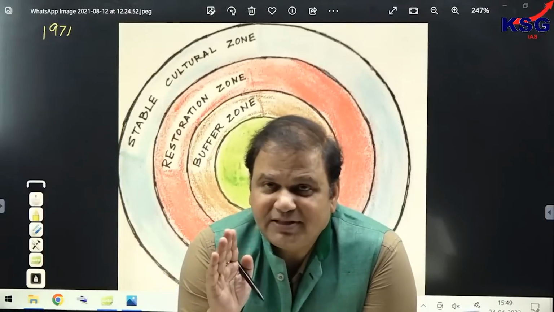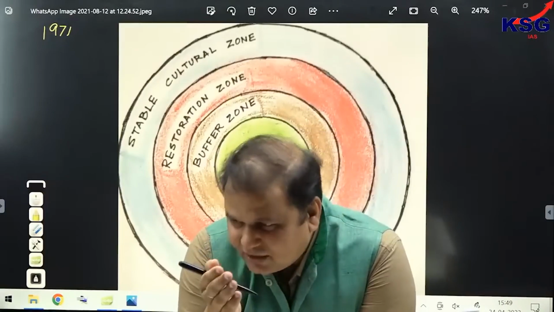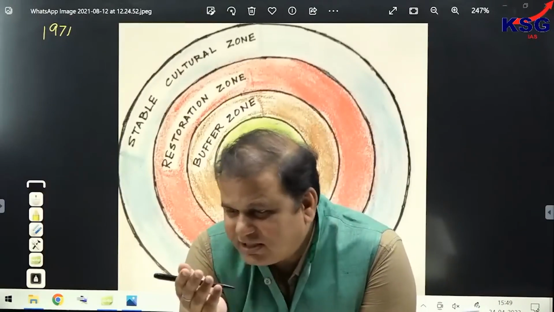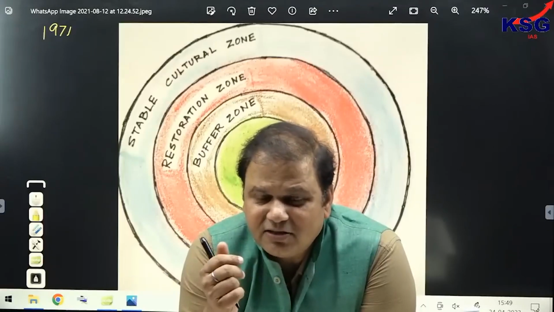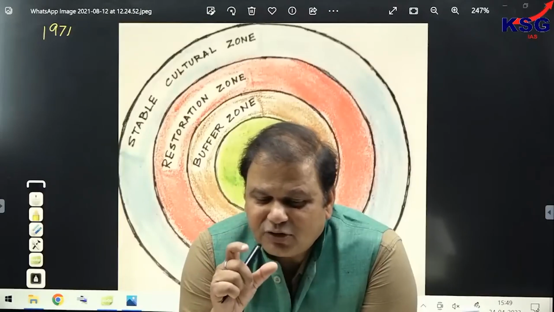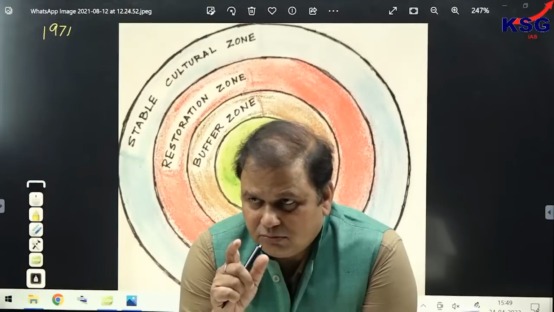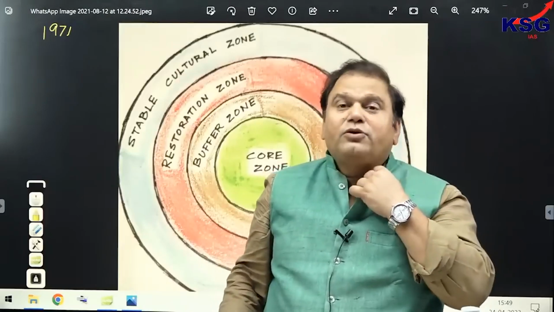it means that humans have survived in nature for centuries. Their customs, their traditions, their religious belief, their occupation, etc. are all connected with nature, and the traditional land use patterns are suitable with nature. For example, suppose we are using cow dung as manure in the field. That's not going to hamper the environment in any way.